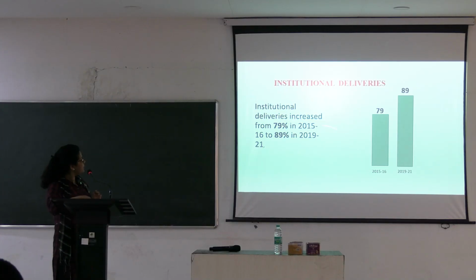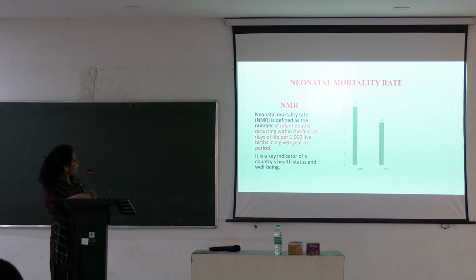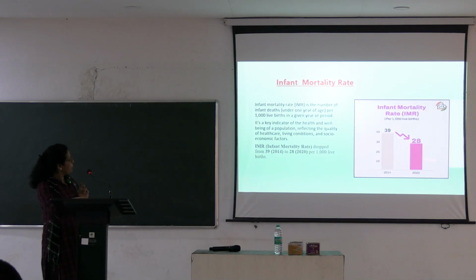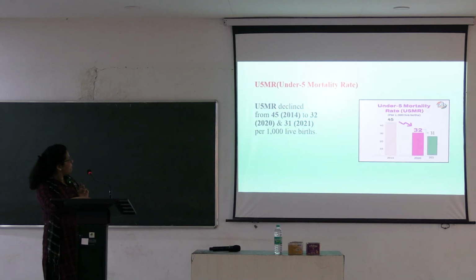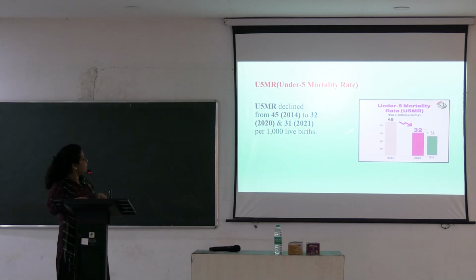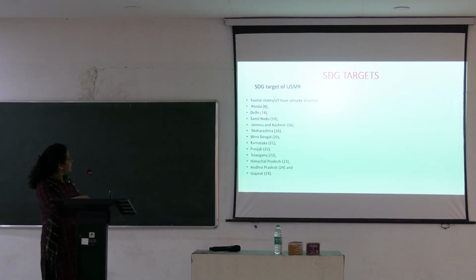Institutional delivery should increase. It has gone up from 79 to 89. The NMR has gone down from 26 to 19, but it has to come down to less than 12. Infant mortality has gone down from 39 to 28. Under 5 has gone down to 31. The requisite is 25 by 2030. So the SDG target has been met by certain states, not all.